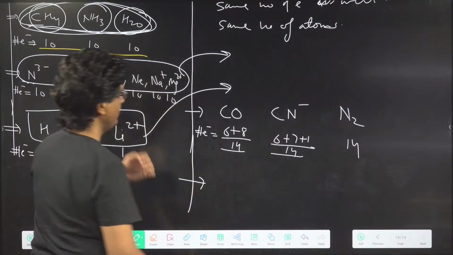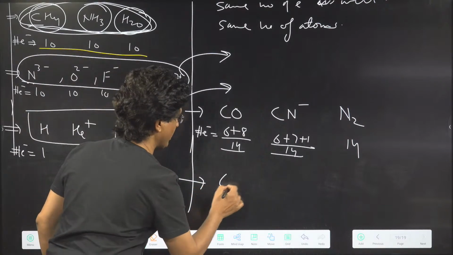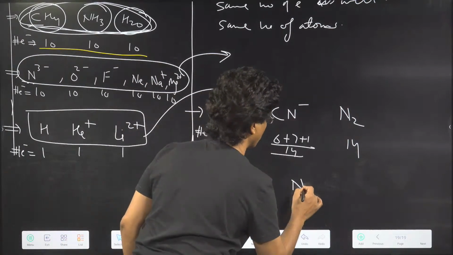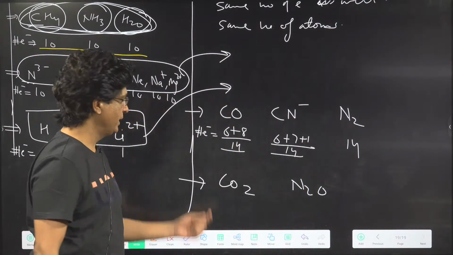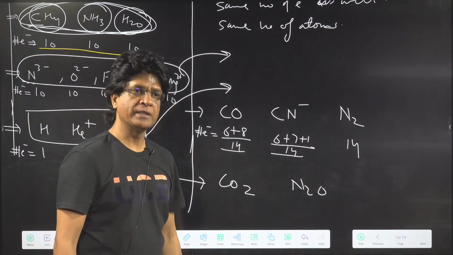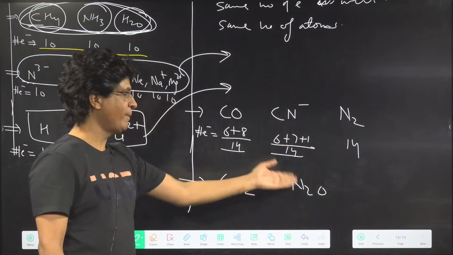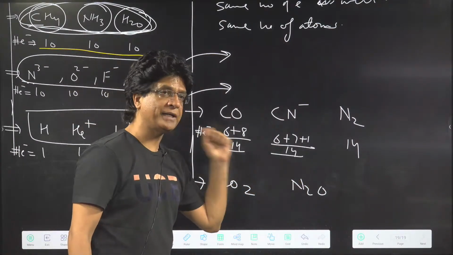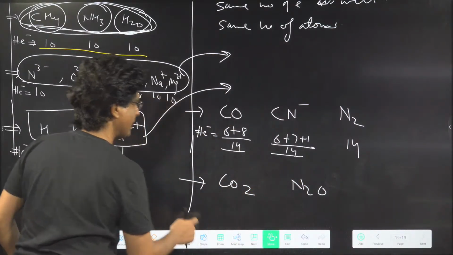Okay, one more example. We can take the most important one, CO2 and N2O. Will they form isosters? Yes, they will form isosters. 3 atoms and 3 atoms there.